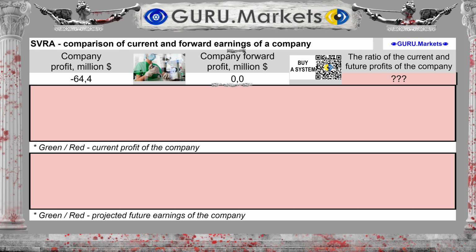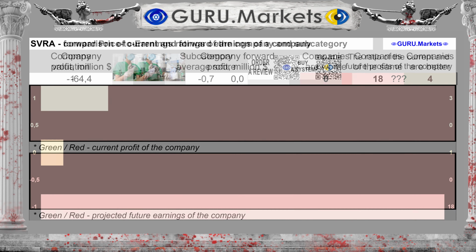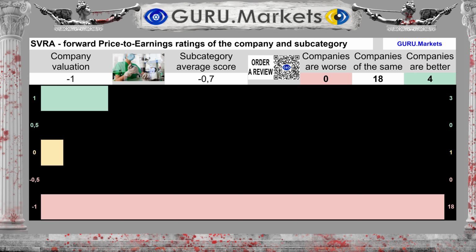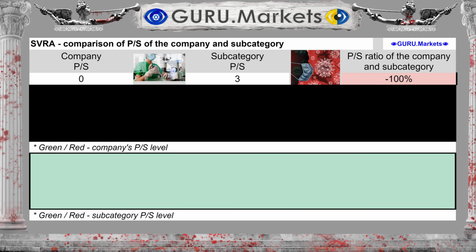Projected earnings for the coming 12 months are unknown. And that's bad for the company's price. An assessment of the projected future profit indicator in comparison within the subcategory: Bad, -1 point. The company's price-to-revenue balance is 0.